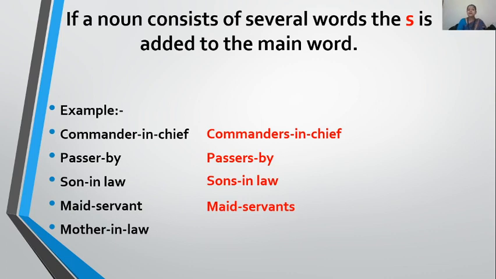So, maid servant. As you have just checked in another case, watchman. When you say watchman, watch is also a noun, man is also a noun, it's a combined word. While making its plural, where have you converted the word to the plural? Man, M-E-N. It becomes watchmen. Same as here, maid servant. So servant is my main word and S will be given to servant only.